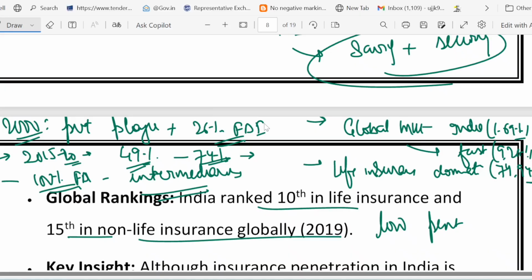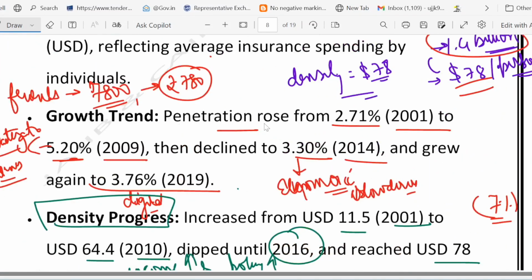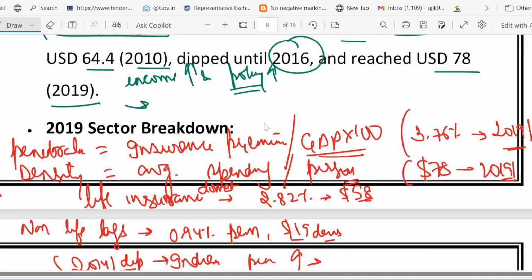And if we talk about the global market, India's penetration is very low, that is 1.69% against the global average of 3%. However, it is growing at a faster rate, that is 9.21%. And in the context of India, life insurance always dominates, as we just talked about. Then further we talked about penetration. Penetration means insurance premium per unit GDP multiplied by 100. For 1 unit of GDP, how much insurance premium you are paying, that is called penetration. Similarly, density means average spending per person, right?